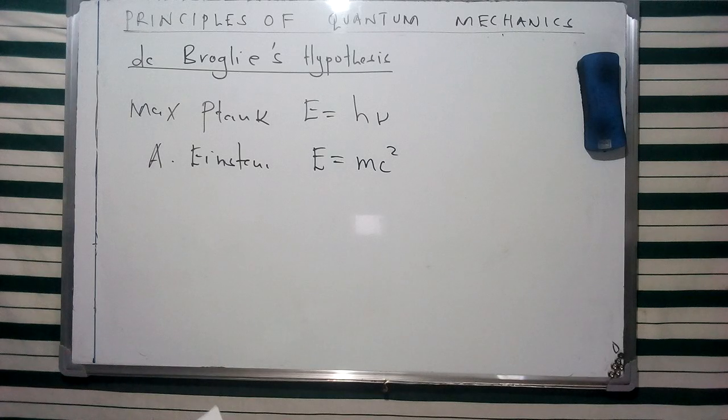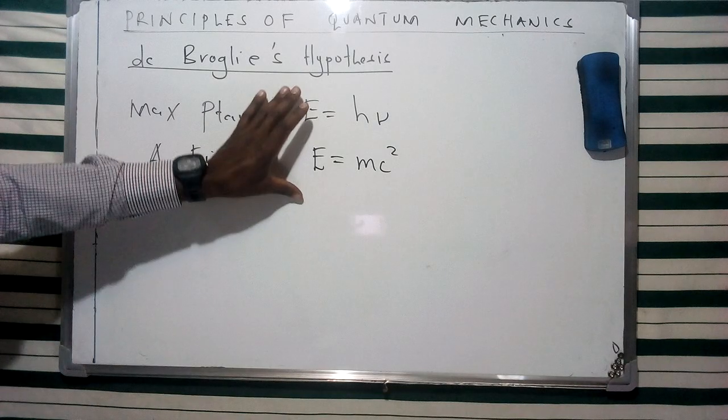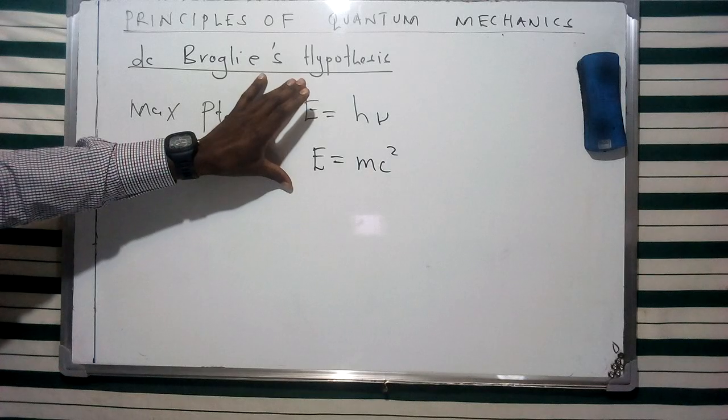This is basically the concept of microscopic particles.